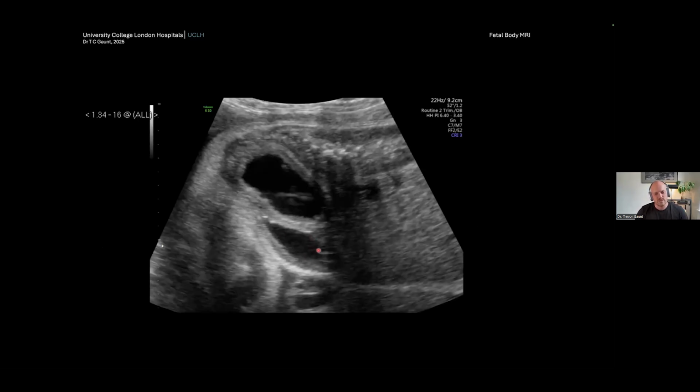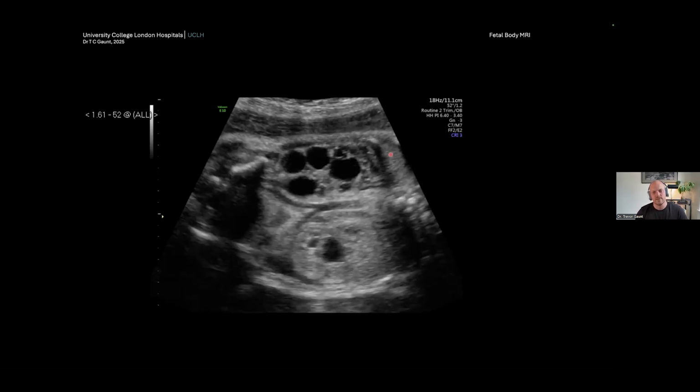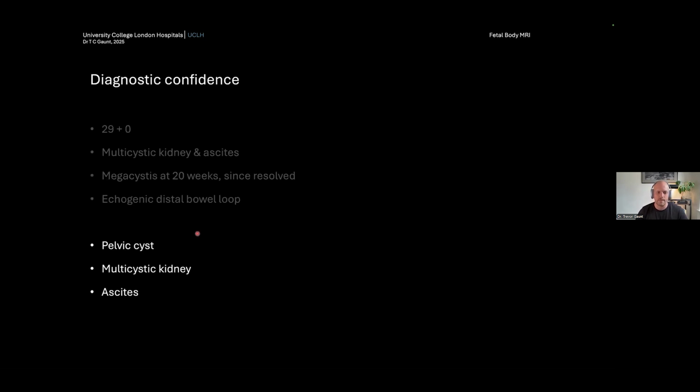This is the ultrasound. This in fact is the bladder, but this is the midline cystic structure, which they said had since resolved. This is the left kidney, which you can see is dysplastic, lots of individual cysts with echogenic stroma with no corticomedullary differentiation. And then on the right, there's a normal looking kidney, which may be a little bit dilated.